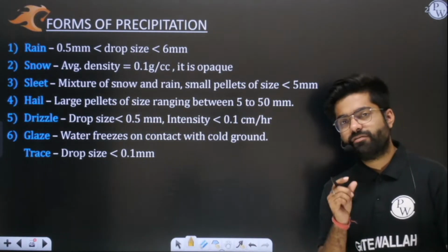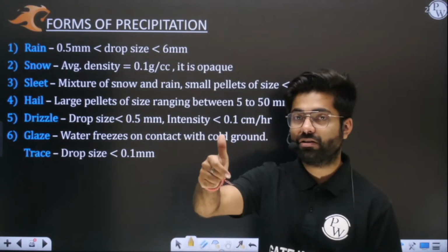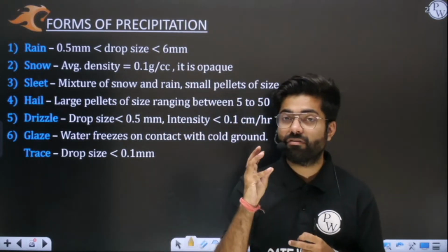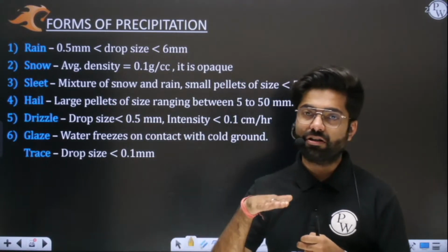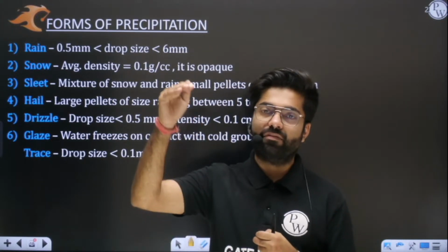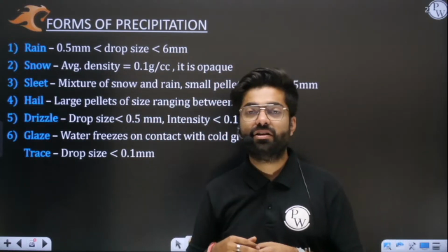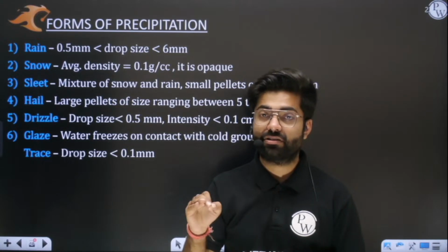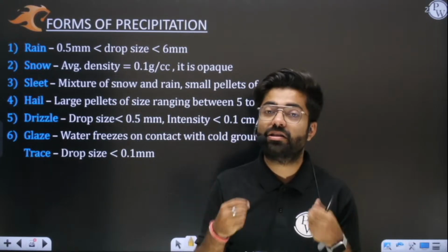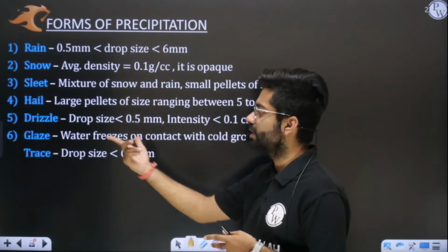Okay, so the very first form of precipitation you all know, deposition of water. Listen very carefully. What is precipitation? Precipitation is deposition of water at the earth surface. In which form? You need to understand. Water which is coming from the sky, falling from the clouds basically, when it reaches the earth surface, is taking what form? It can be in the form of snow, sleet, rain, hail, drizzle, glaze, any kind.